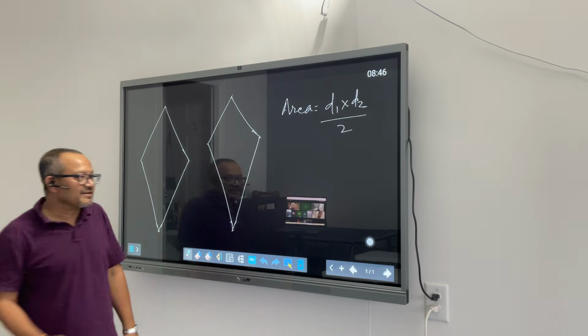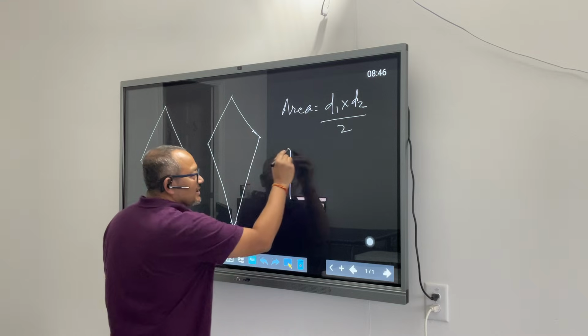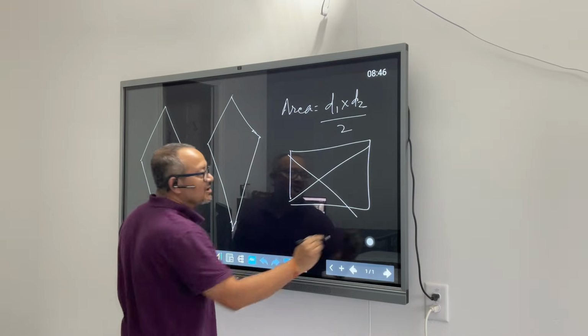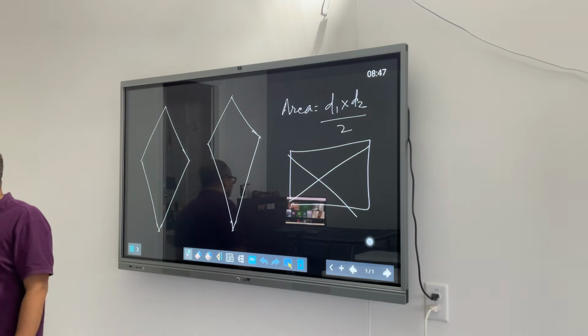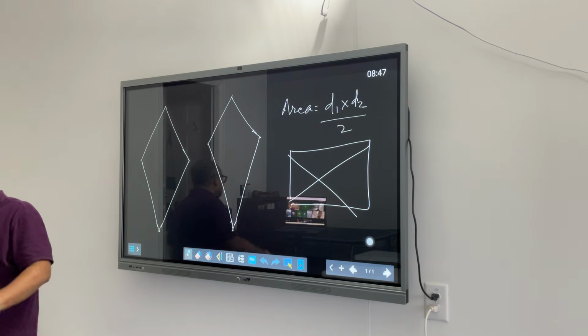Life would be fun, right? If I say area of a rectangle is also diagonal 1 times diagonal 2 by 2. Everything is the same formula. That's what we don't want, to memorize a lot of things, correct?